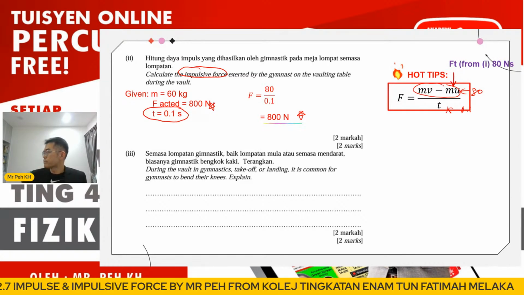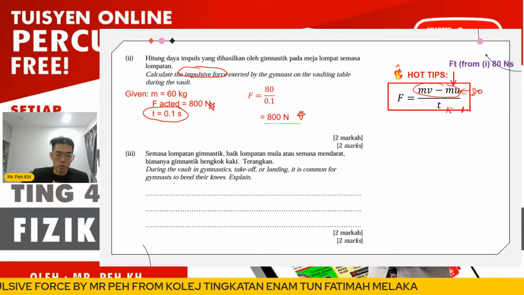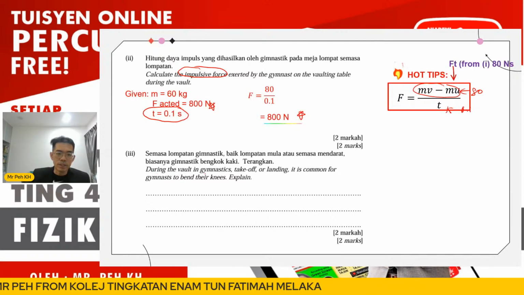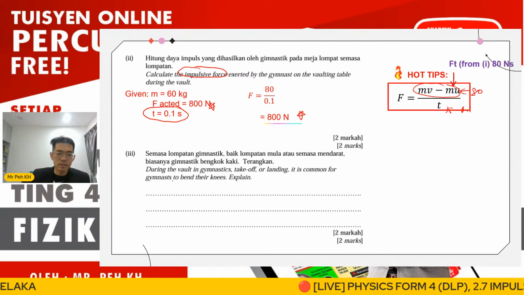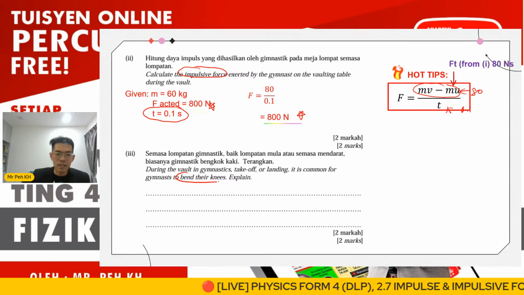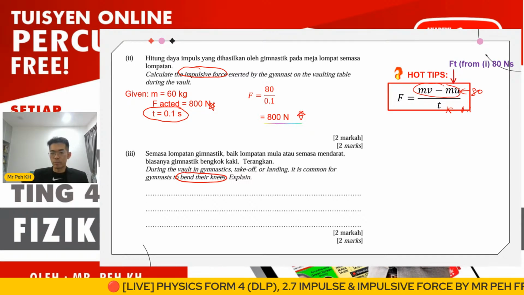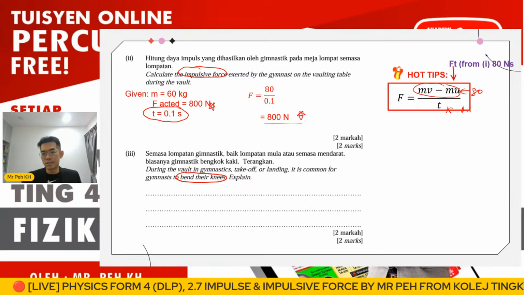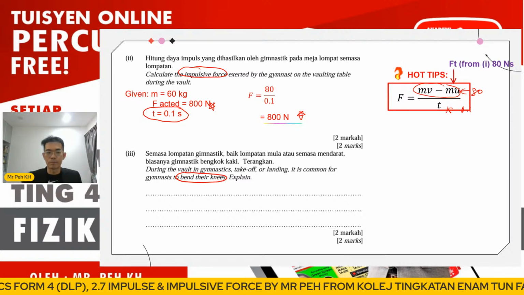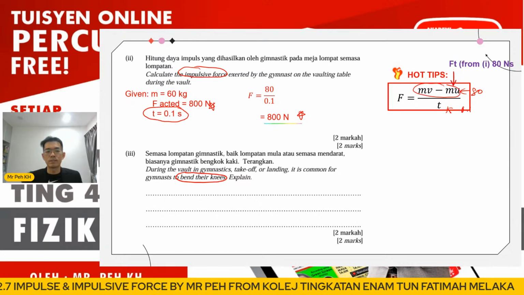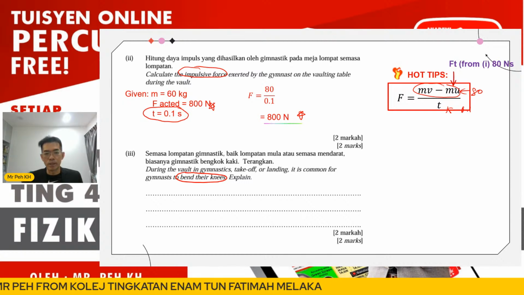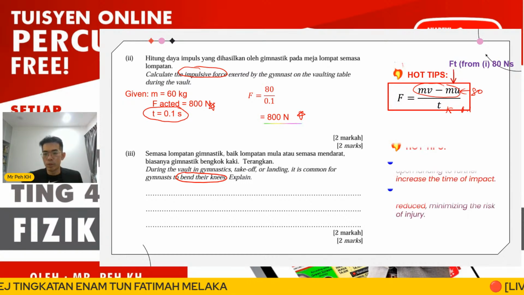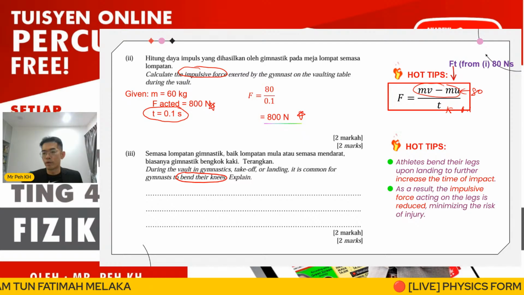Okay, so here, the next will be theory. During a vault in gymnastics, take off or landing, it's common for gymnasts to bend their knees. You see, this is what we also explained just now in learning standard 1, explain. So why does the gymnast or the athlete need to bend their legs when they are landing? So here is a discussion. If you forget, this is the point.